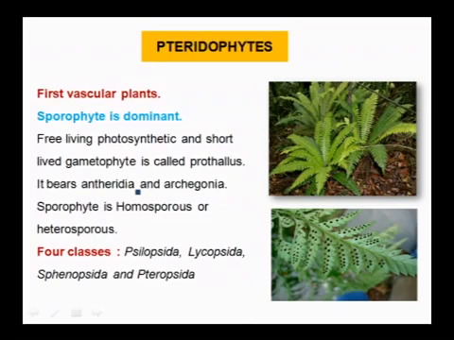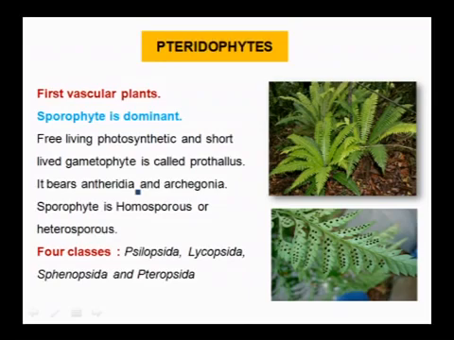In this, the sporophyte is the dominant phase, and it also has a very short-lived gametophyte which is free living and photosynthetic, and that gametophyte is called the prothallus. It bears antheridium and archegonium. The sporophyte is homosporous or heterosporous.